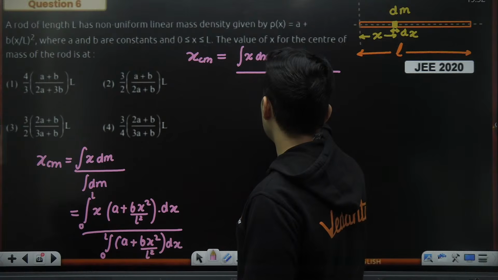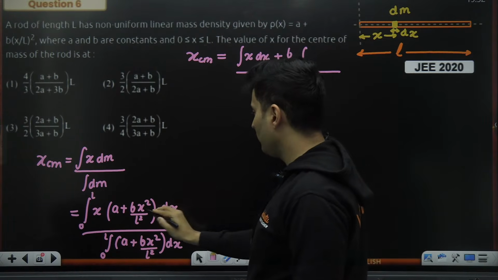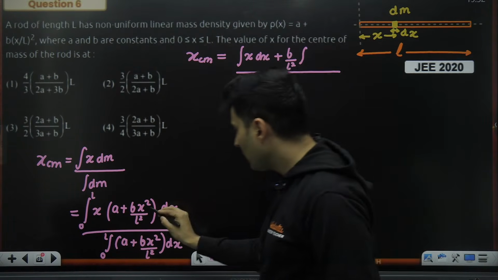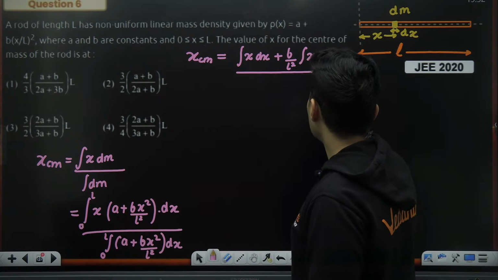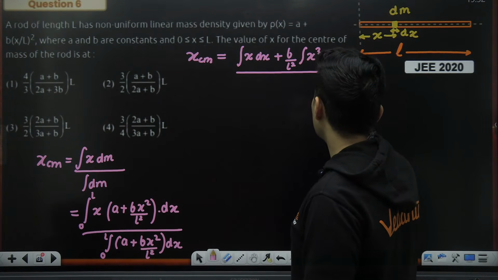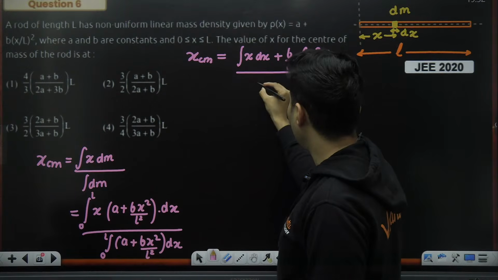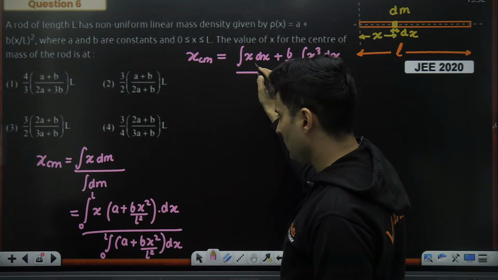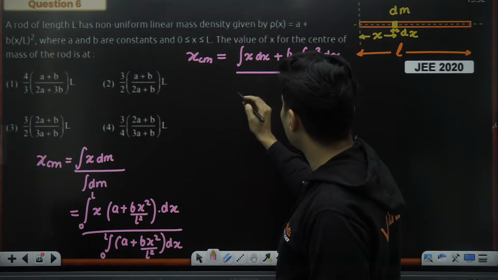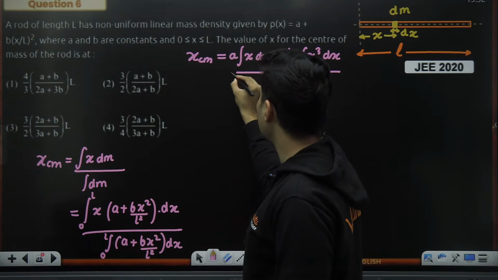B by L square being a constant is outside, and I'm left with x square into x, which will make it x cube dx. And here also, I think I missed out A over here. This A is over here. Yes, now is it fine?